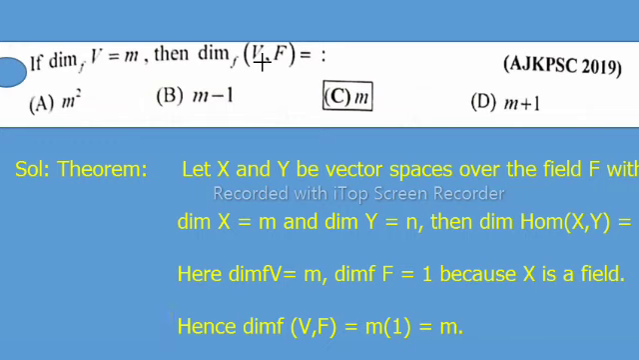So first, let's suppose dimension F is equal to 1 because F is a field. Hence dimension V F is equal to M into 1, which is equal to M. So option C is correct, which is the required solution.